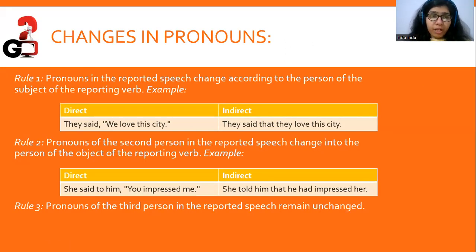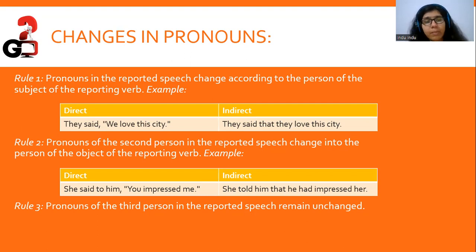Coming to changes in pronouns, we have the first rule: pronouns in the reported speech change according to the person of the subject of the reporting verb. That is, when we say, "They said, we love the city," the "we" becomes "they". The pronoun changes according to the subject of the reporting verb, right? The subject of the reporting verb here is "they". So the pronoun of the reported speech will also change to "they". They said, "We love the city." They said that they love the city.